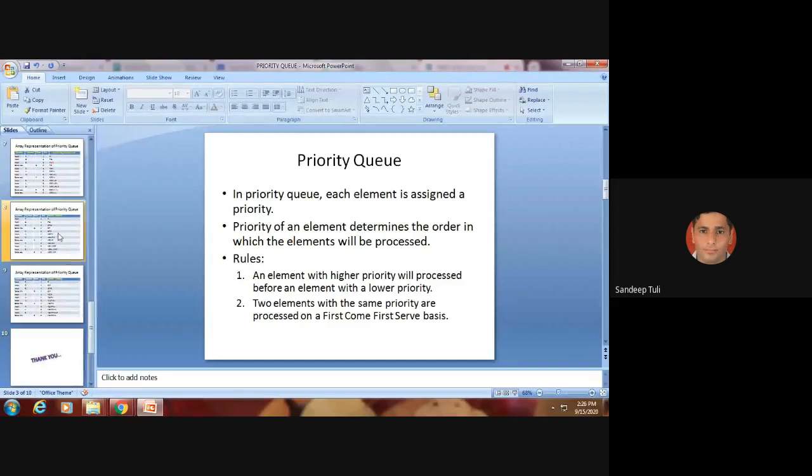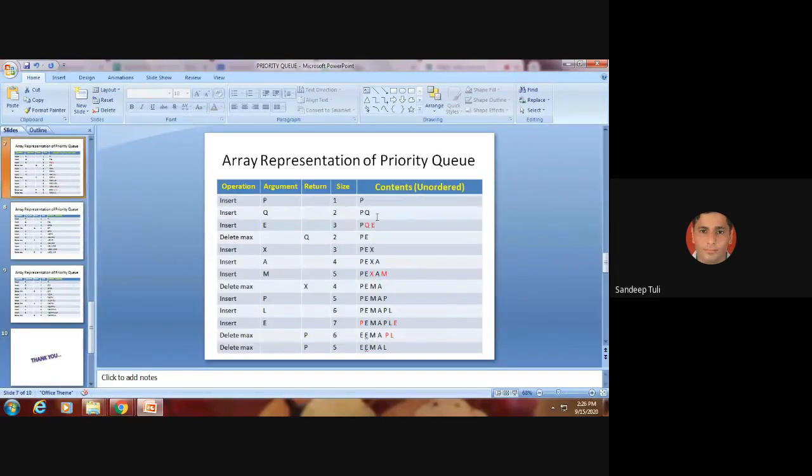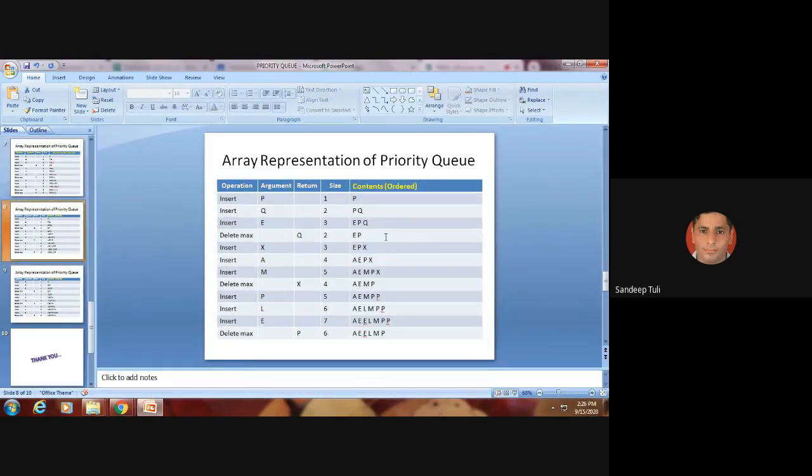In some situations there may be a case where unordered is okay. In some situations we think ordered is more appropriate. But it always depends upon the situation you have been given.